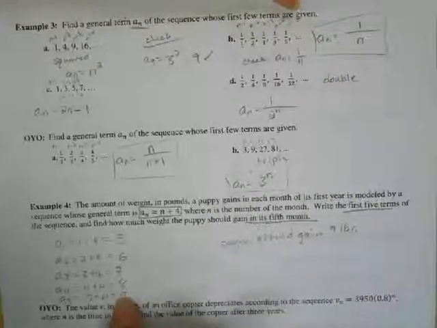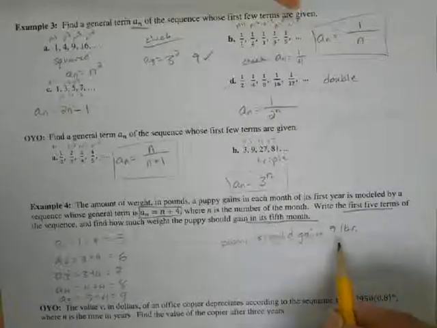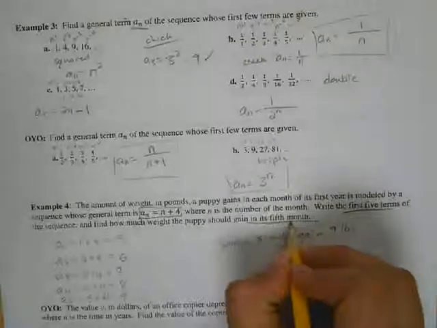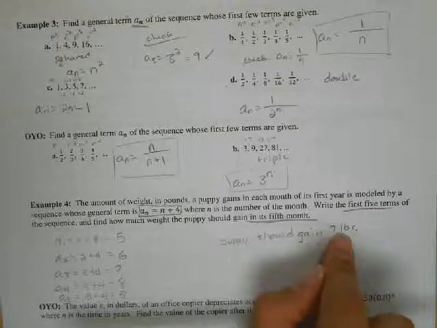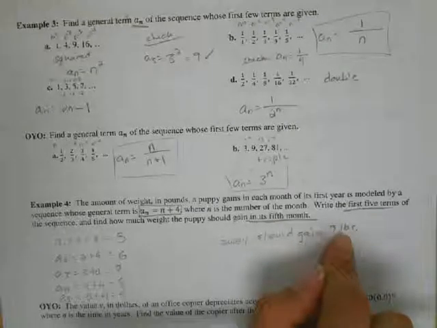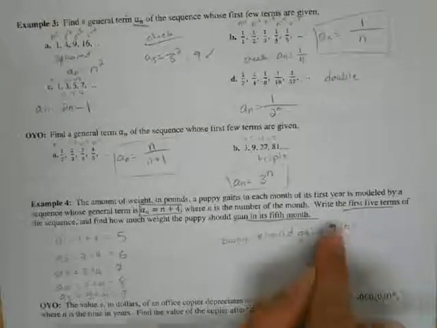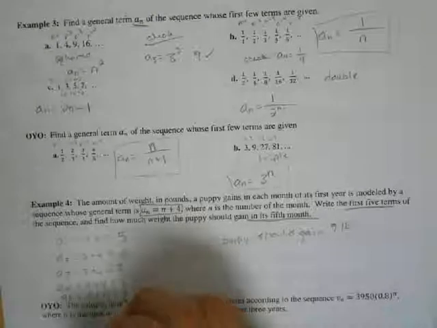Now, what I want to point out here, because we will be doing partial sums later in this unit, is that here they wanted the 5th month. So I just gave the 9 pounds. But that doesn't mean my puppy has only gained 9 pounds after 5 months. Okay, that's a slow-growing little puppy unless it was tiny. What this means is that in the 5th month, the puppy should gain 9 pounds.